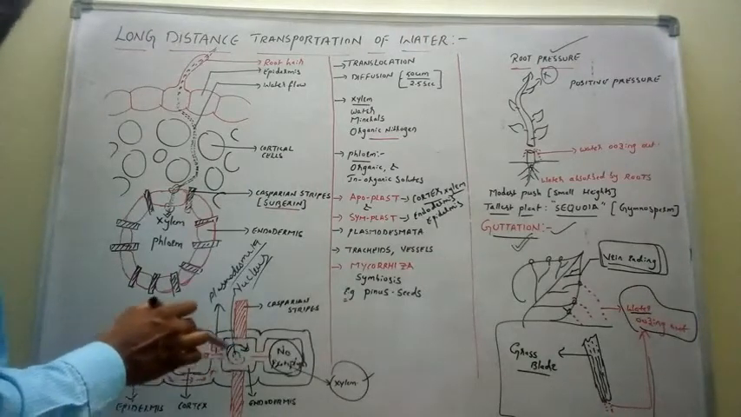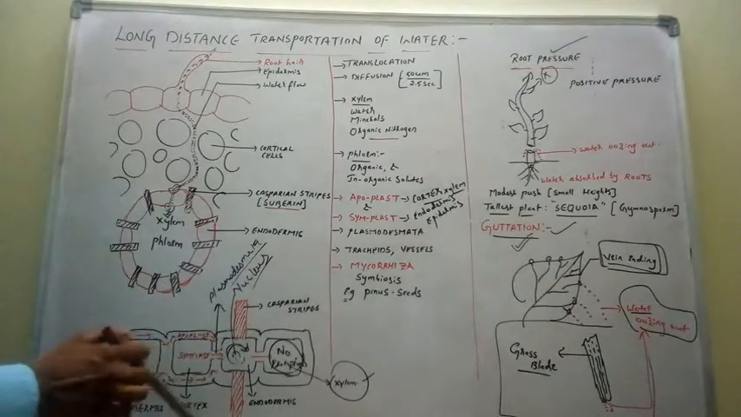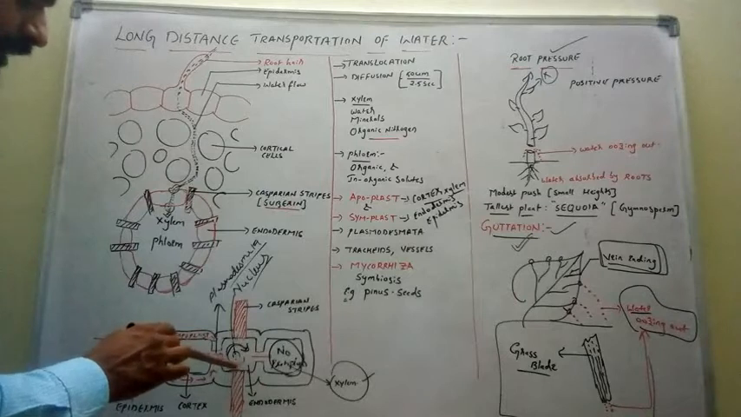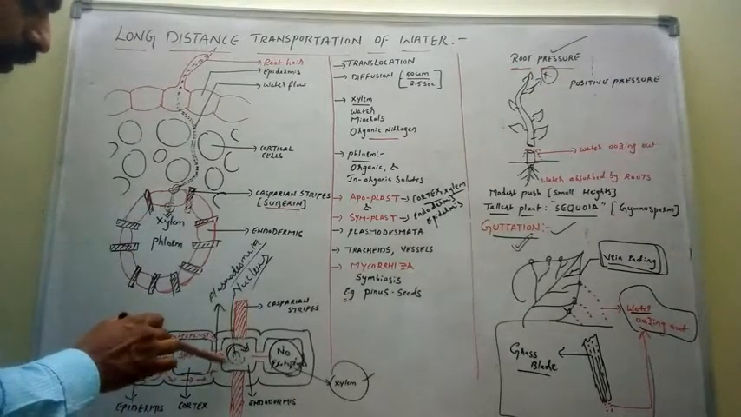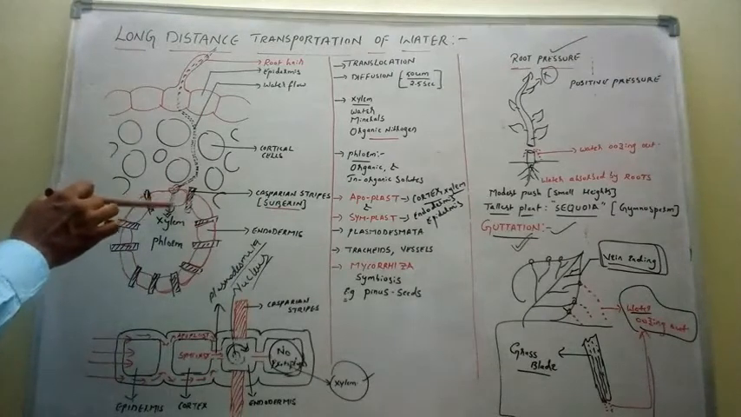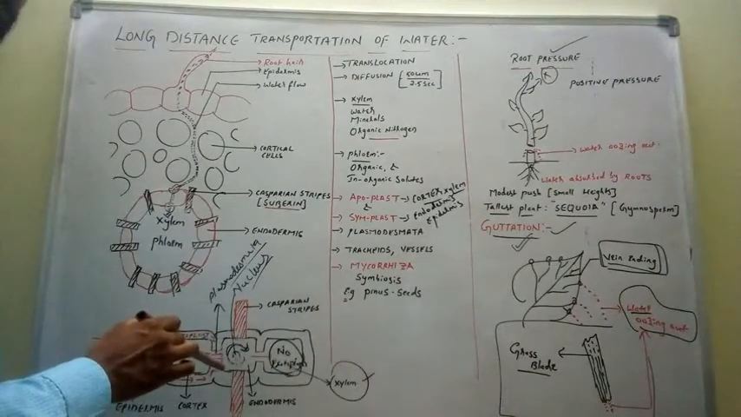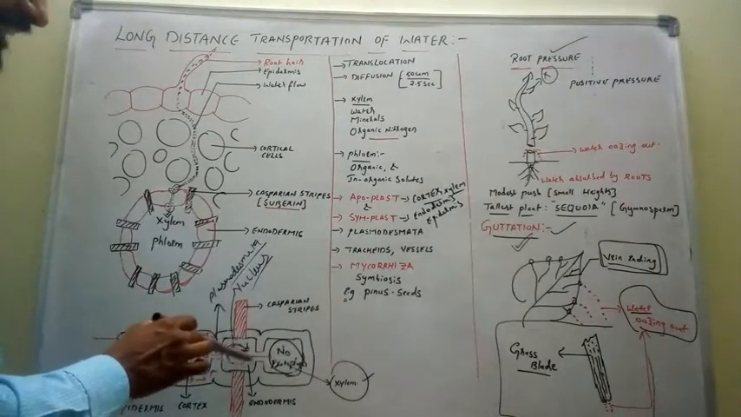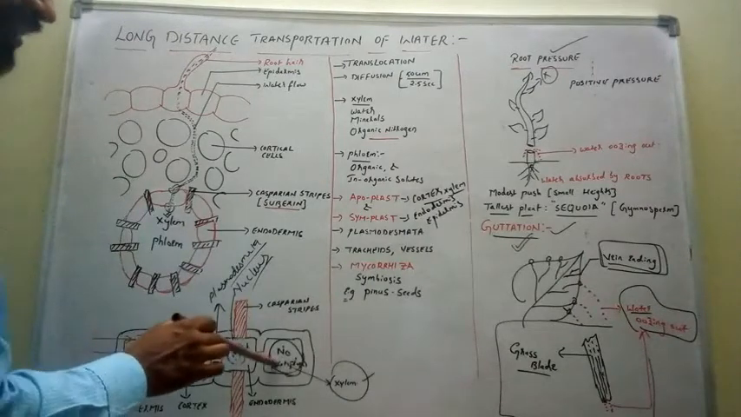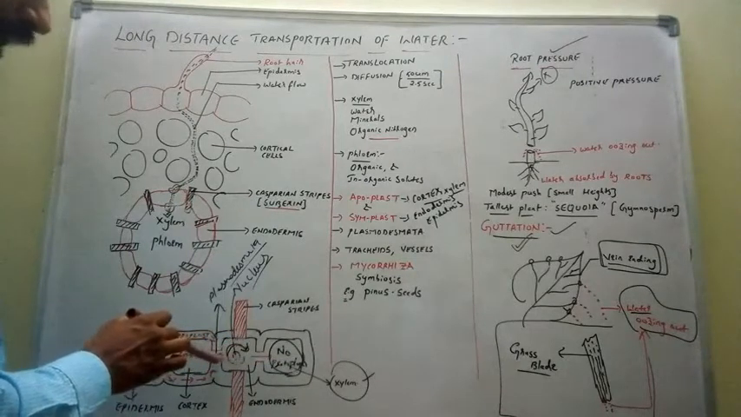Now, this cytoplasmic streaming helps the water to move from here to here. That means cytoplasmic streaming is acting as a motor force, or driving force, to move water from the cortex into the xylem. I repeat, cytoplasmic streaming plays an important role in acting as a motor force to move water from the cortex into the xylem.